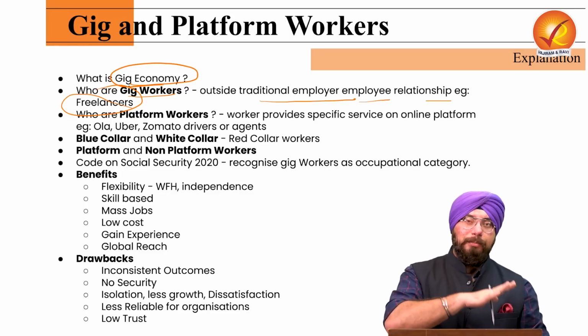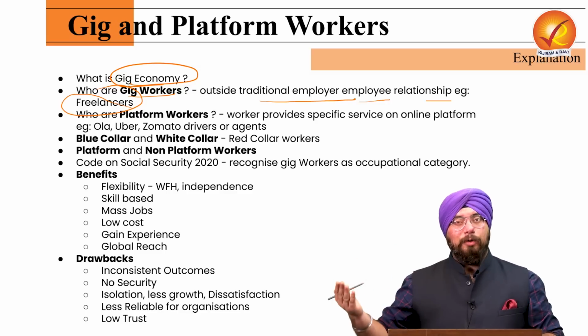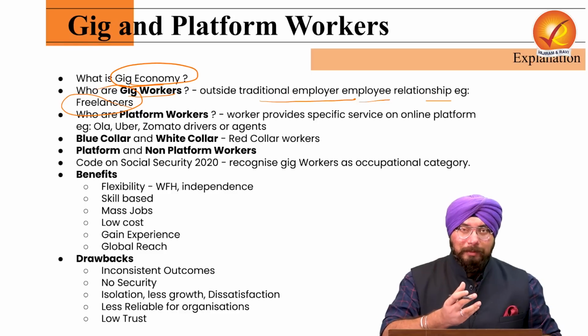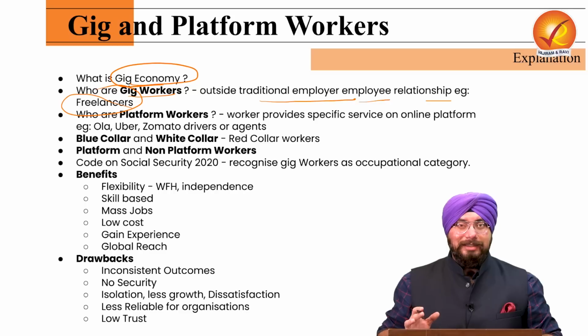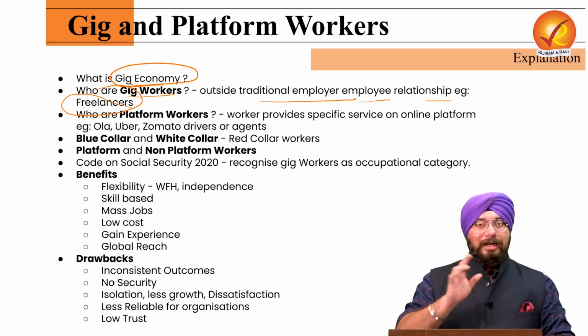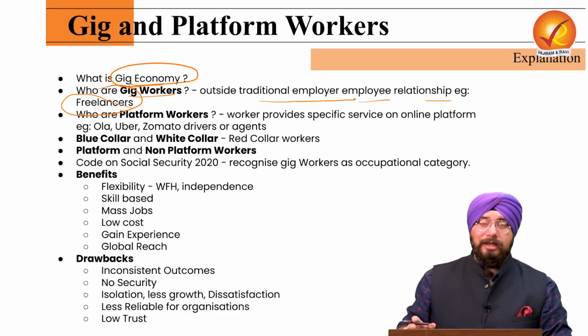But a person working outside of it as a freelancer may be doing some coding, making some website, writing or publishing some content, all from the comfort of his or her home. That is what you call freelance. And freelancers are an example of gig workers.